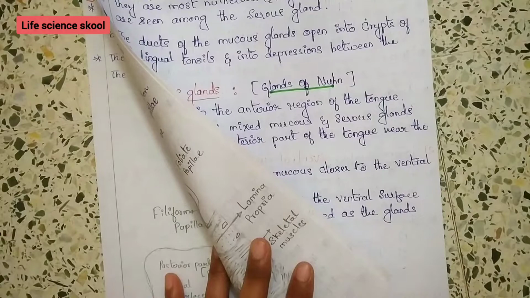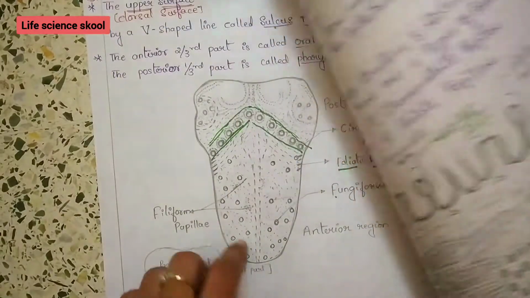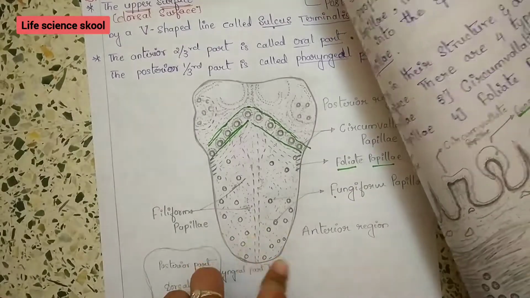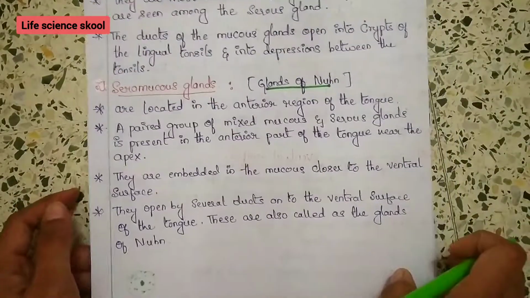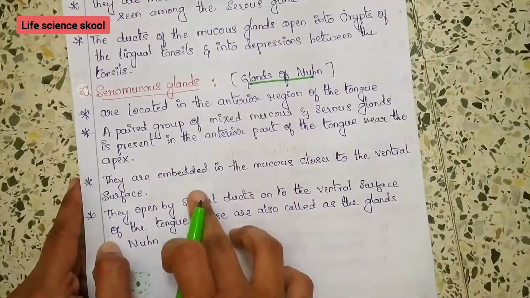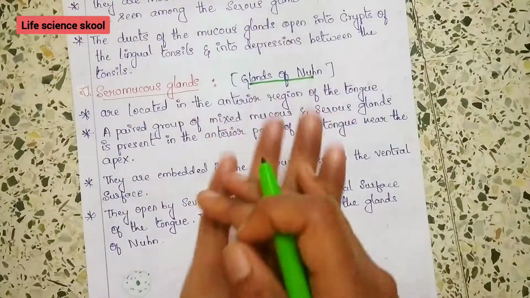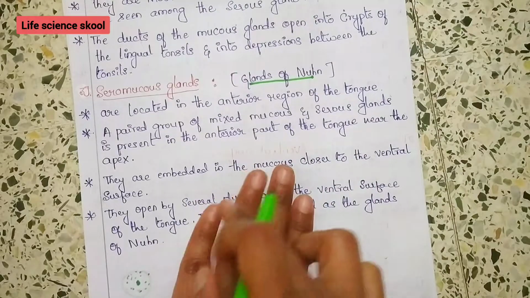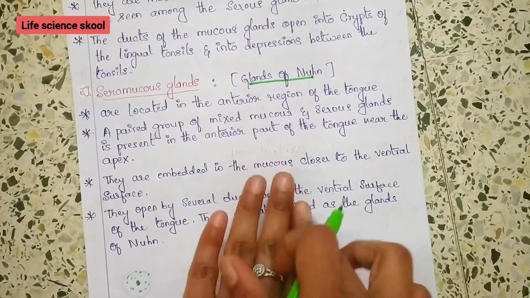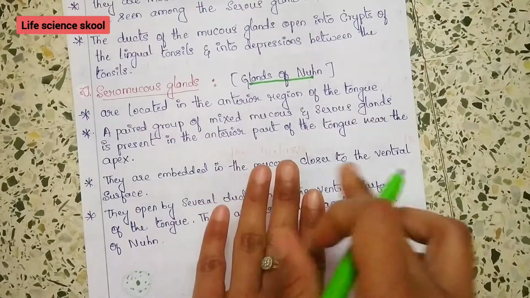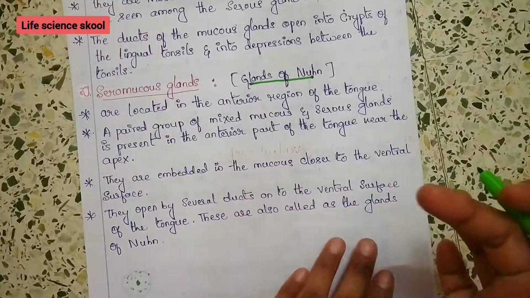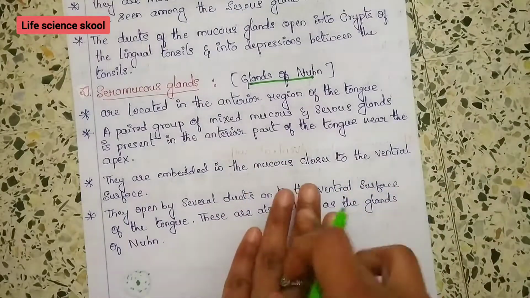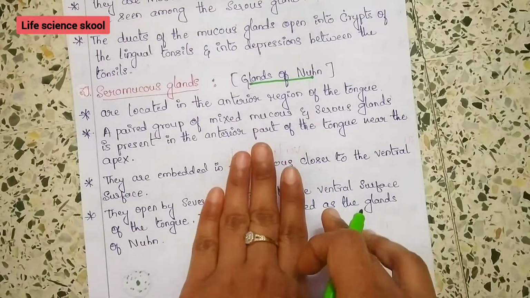In the front part you can see this mixture, serous and mucous both will be present. And also on the ventral surface, which means the lower surface, you can see the seromucous glands, and they open by several ducts on the ventral surface of the tongue. These are called the glands of Nuhn.